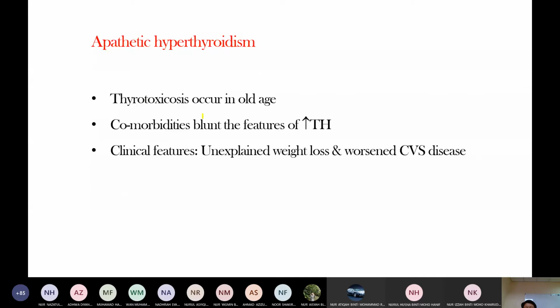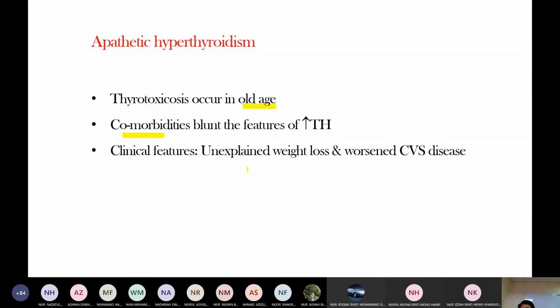Apathetic hyperthyroidism. Apathetic hyperthyroidism means thyrotoxicosis occurring in old age, with underlying other diseases. Comorbidity means, for example, the patient has underlying respiratory disease or heart disease. So these diseases blunt the features of excess thyroid hormone.